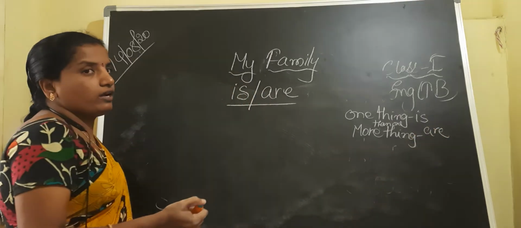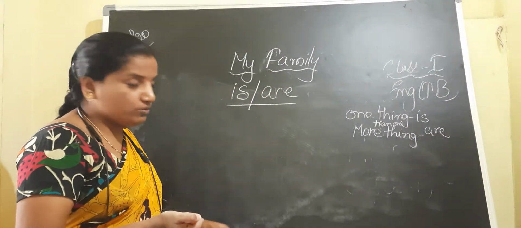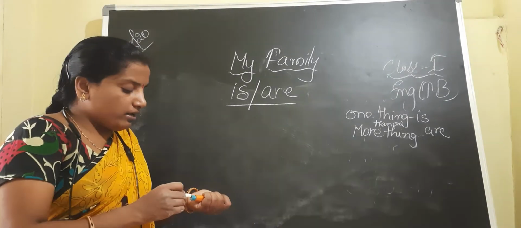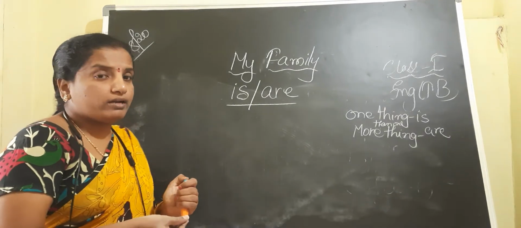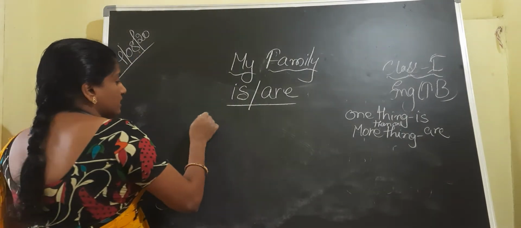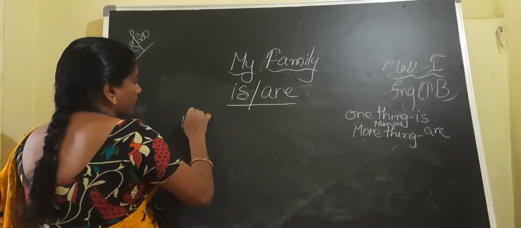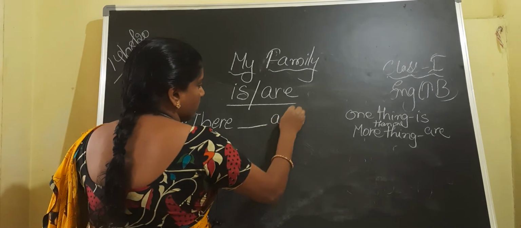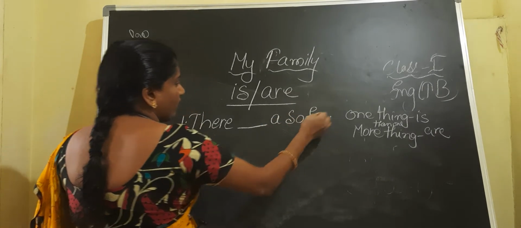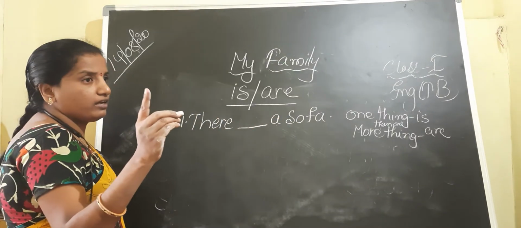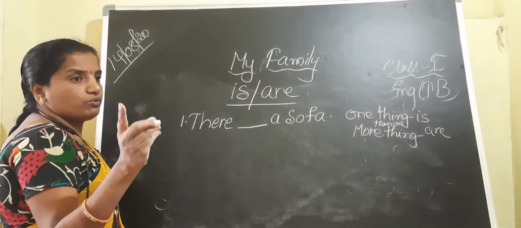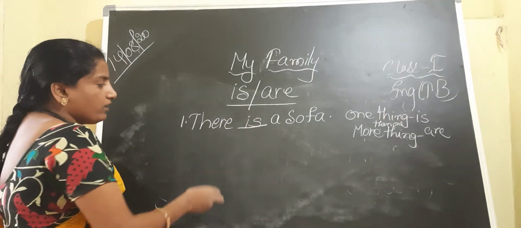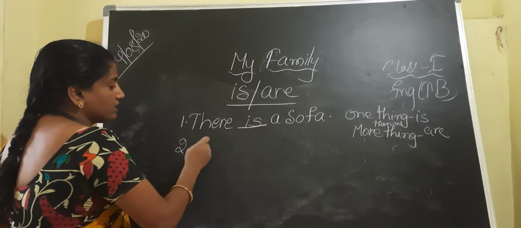Okay, is it clear? Is or are. For the singular thing we have to use is, and for the plural, children, we have to use are. Plural means more than one. Now let us see the example. There dash a sofa. Sofa, one thing. For one thing, we have to use is. What we have to use? Is. Okay. When we are talking about more than one thing, suppose there